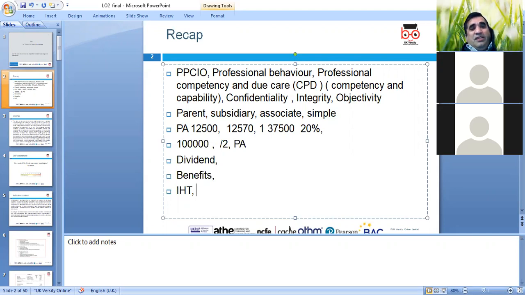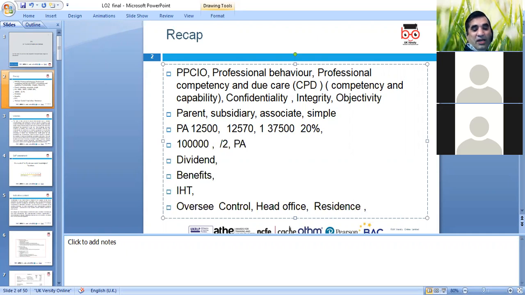We discussed overseas income, and we discussed the rule of control, which was key, where the head office is. So we need to look at the head office, and further we discussed residency, in the last lesson as well.